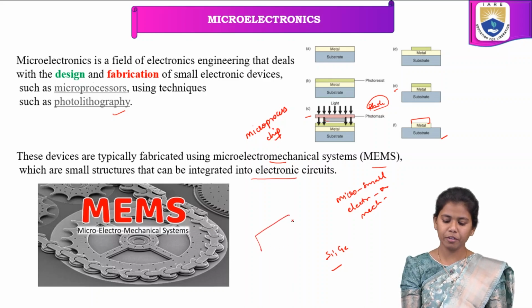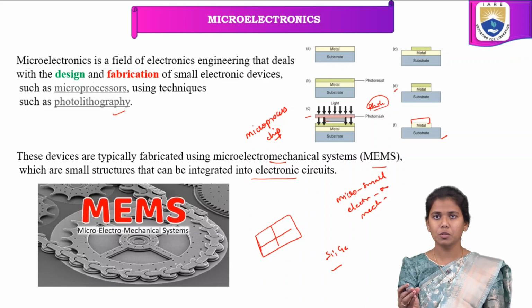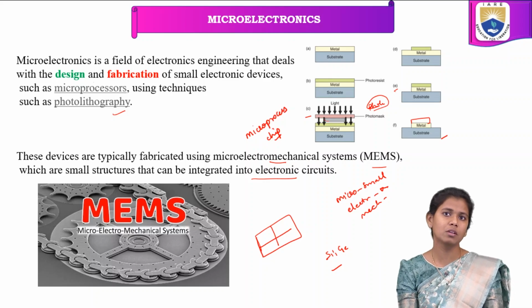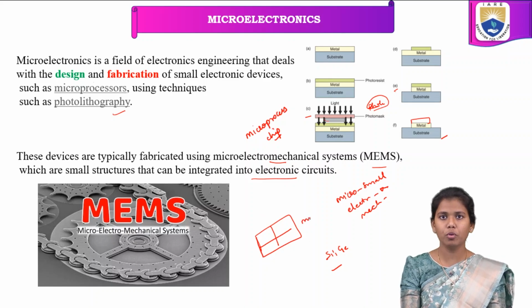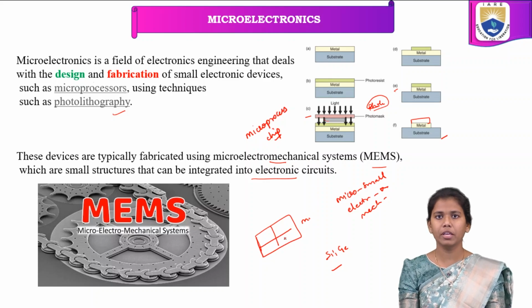For example, if this is an electronic circuit, onto this we can place numerous small devices, which we call microelectronics. So typically we can also fabricate MEMS devices as well.